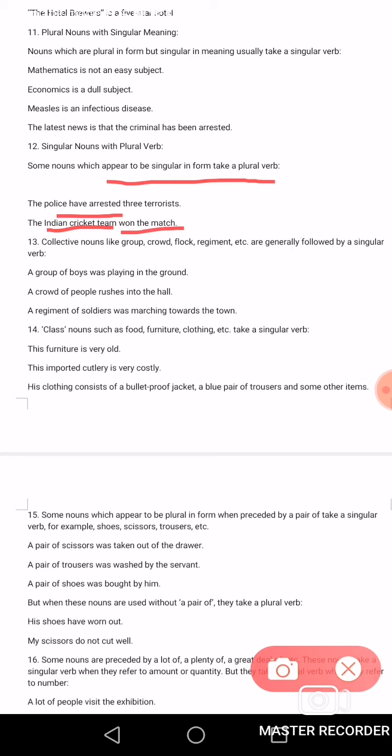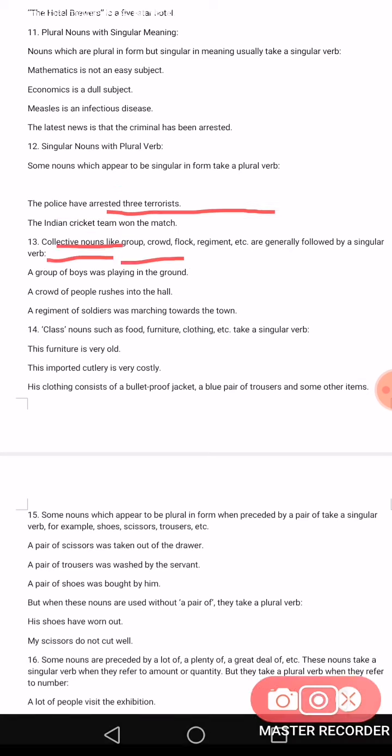Here, nouns appear to be singular in form but take a plural verb, and we are having a plural verb with them. So whenever using the word police, or the Indian cricket team won the match, here we always use the plural form of the verb.